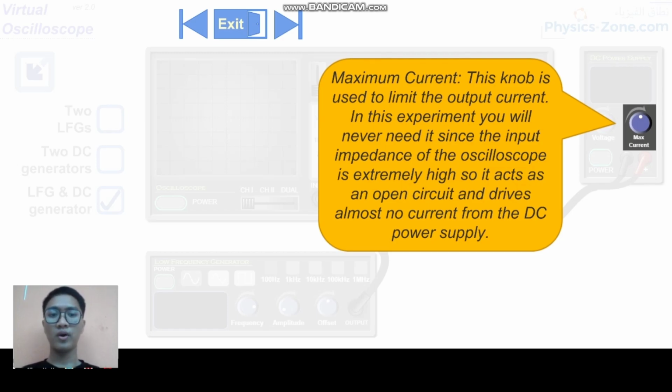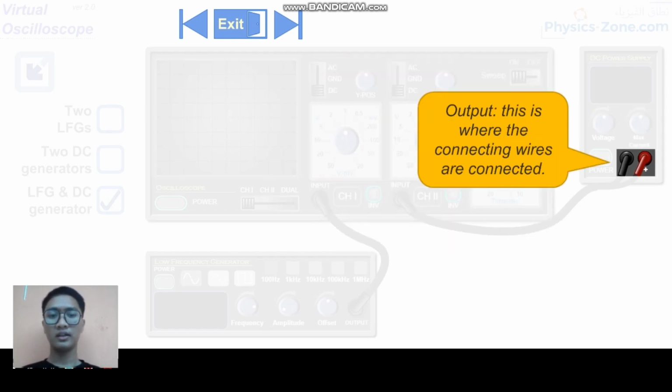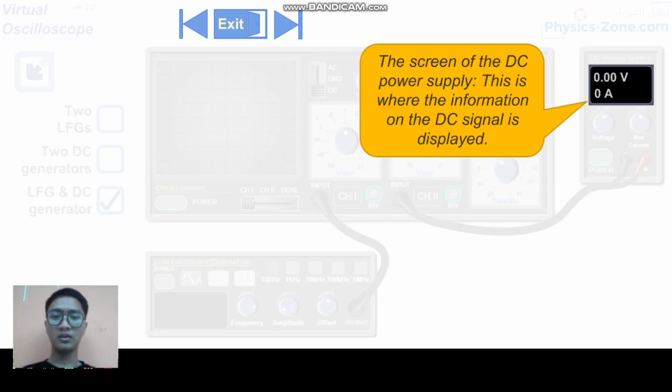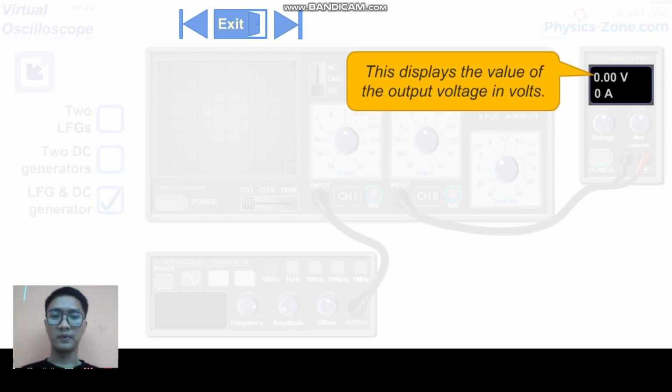This is where the connecting wires are connected, and this is the screen of the DC power supply. This is where the information on the DC signal is displayed, and this displays the value of the output voltage in volts. Next is the display of the value of the maximum output current in amperes.